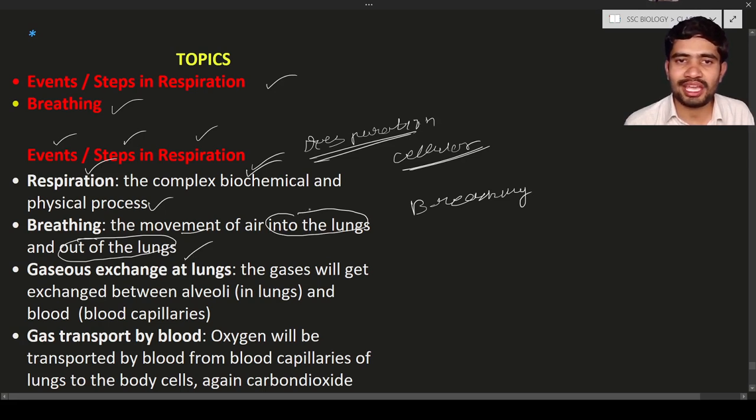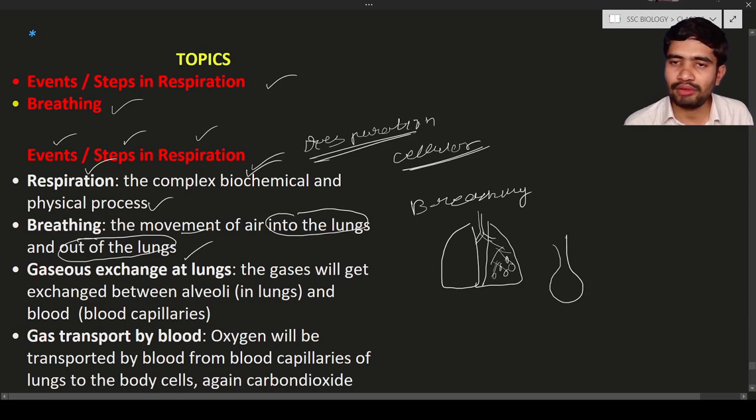When the person breathes air in, what will happen? The air enters into the lungs, and in the lungs, the gas will get exchanged between the alveoli in the lungs and also the blood capillaries. Let us consider these are the lungs. The lungs have a tube-like structure known as the trachea. This trachea divides into branches, and these branches end with tiny sac-like structures. These tiny sac-like structures are known as alveoli. You can see here, this is the alveoli. The alveoli contain an air supply all the time. The air contains more oxygen and less carbon dioxide.